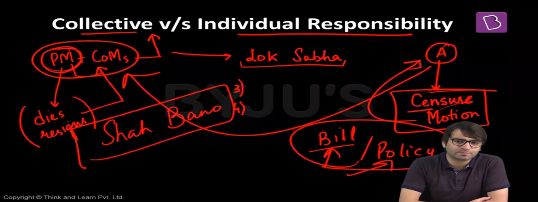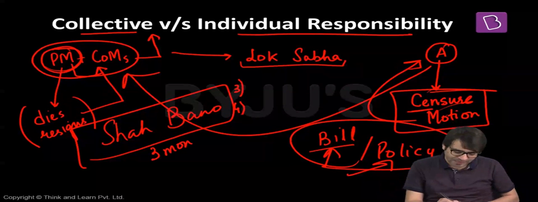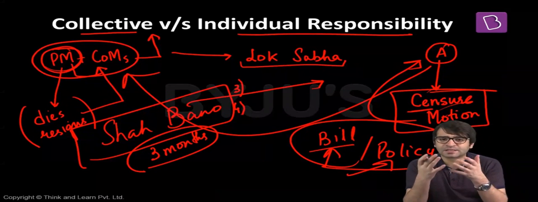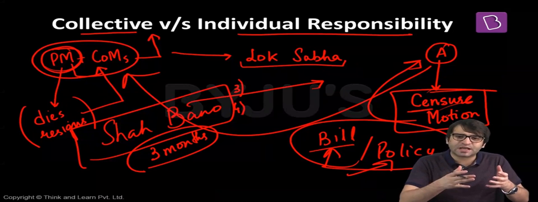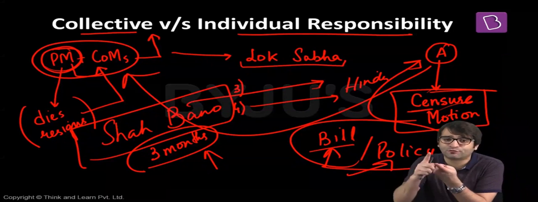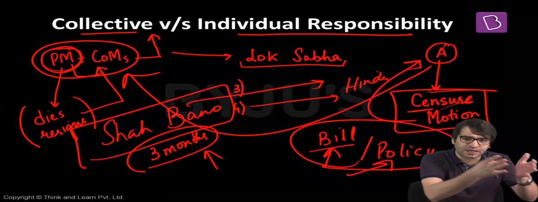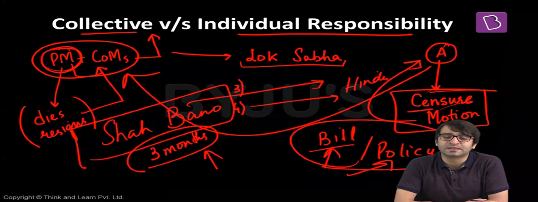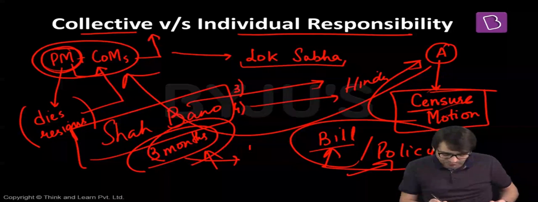Shah Bano, an old lady, was divorced by her husband. And as per Muslim law, if she was divorced by her husband, she could have been given compensation only for 3 months after the divorce. Shah Bano filed a case in the court asking that if I am a Muslim woman, I can get compensation after my divorce only for a period of 3 months. But look at my Hindu woman counterpart. She will get compensation at the time of the divorce and that too for her entire life. Why is there a discrimination between a Hindu woman and a Muslim woman? The Supreme Court said, no, such discrimination should not exist. And in fact, you will get compensation not for 3 months but for your entire life.